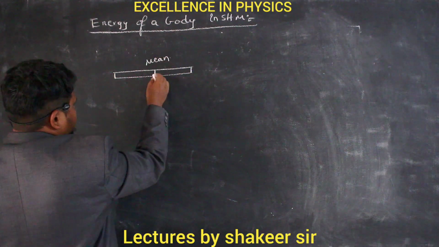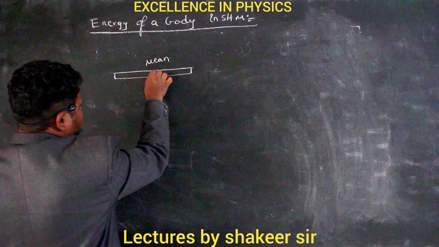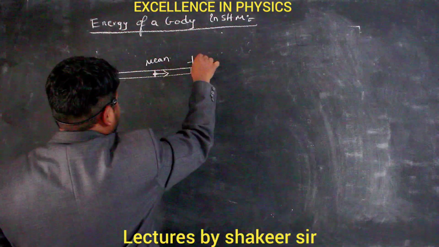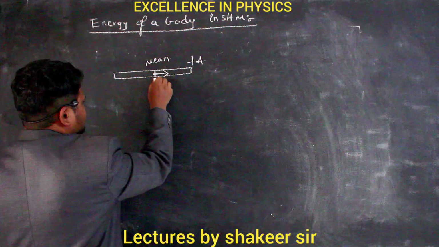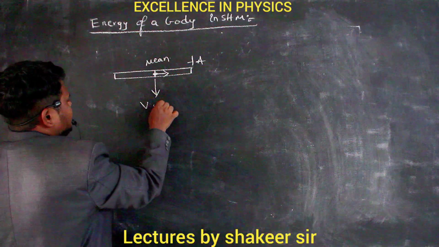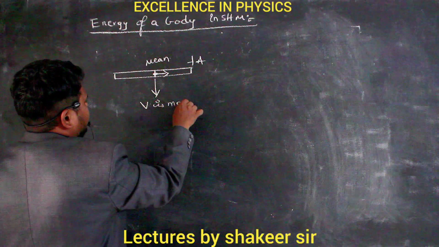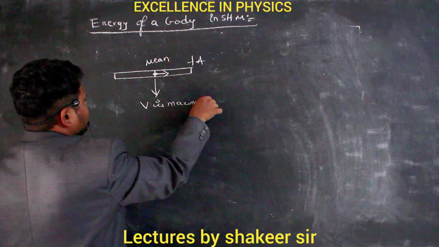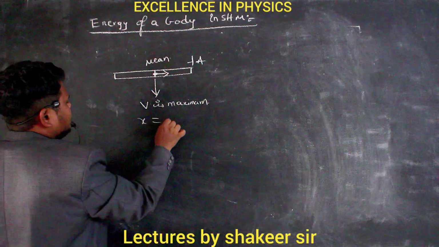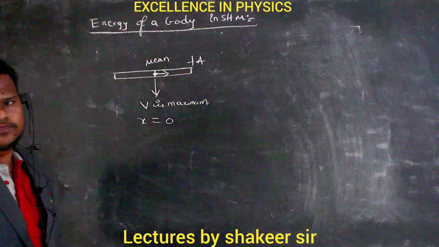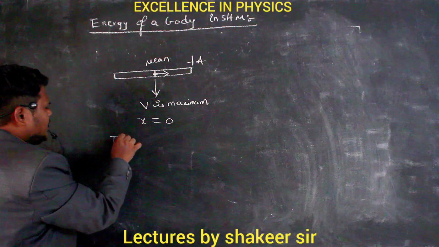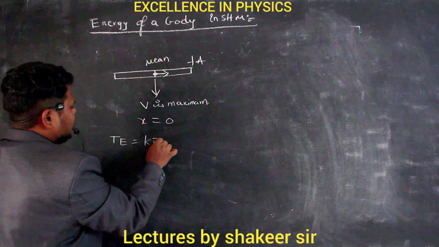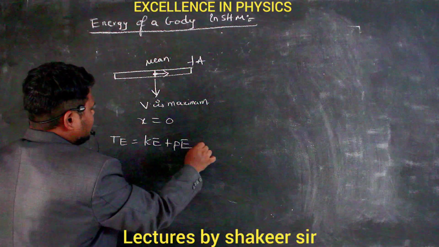At the mean position, when the body is traveling from the mean position towards a positive extremity, its velocity will be maximum. So here velocity is maximum, and displacement from the mean position is 0. Therefore total energy can be written as the sum of kinetic energy plus potential energy.